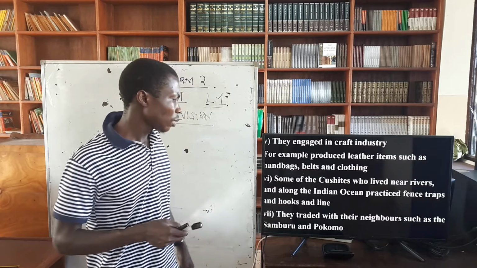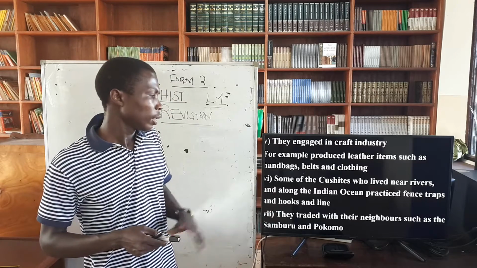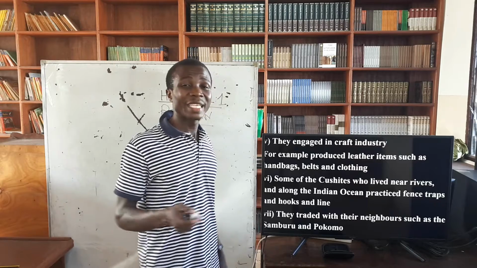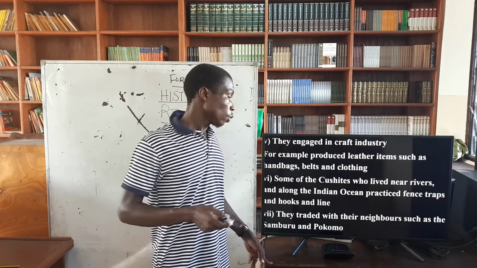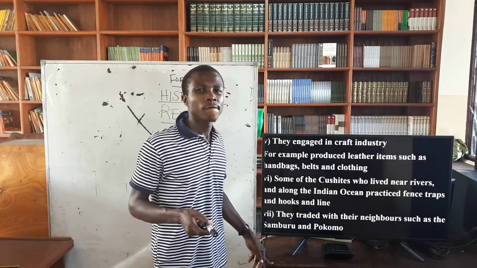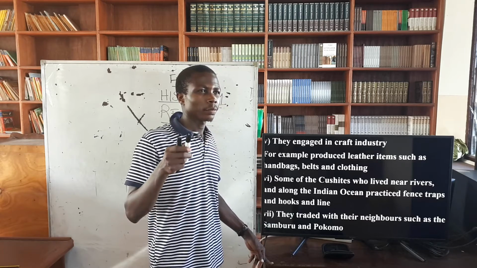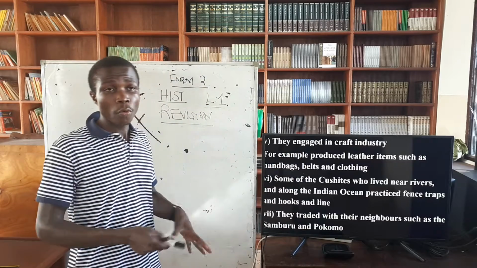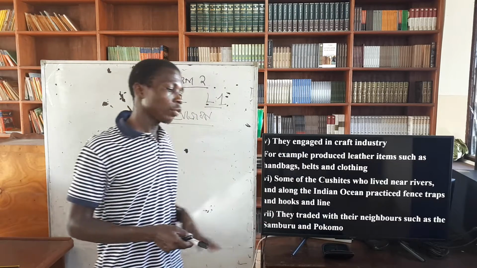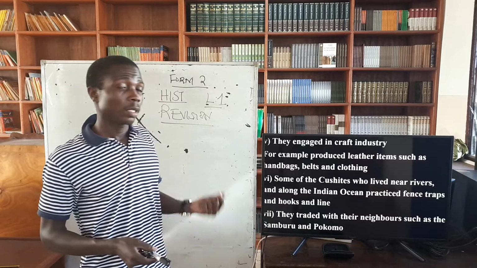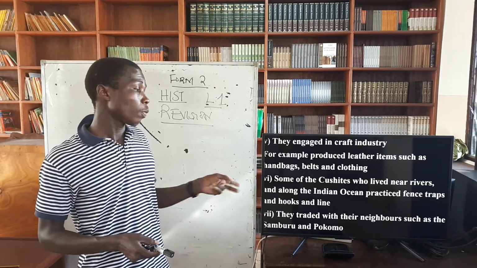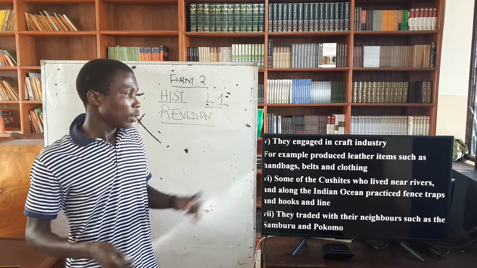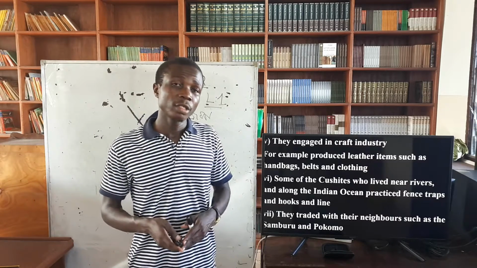Then they also traded with their neighbors, such as the Samburu and the Kikomo. Samburu is an example of plain Nilotes. Then Kikomo is an example of coastal Bantus. So they traded with them. Kikomo could give them what they have, while they could give the Kikomo what they don't have. And also the same with the Samburu. So that's all about the economic activities of the Kushites.